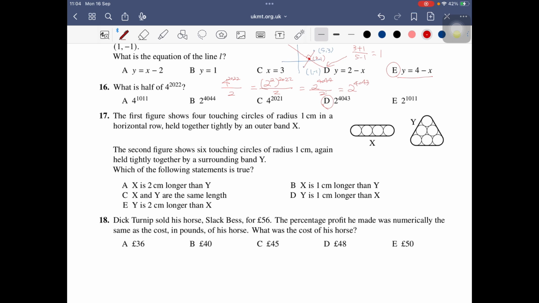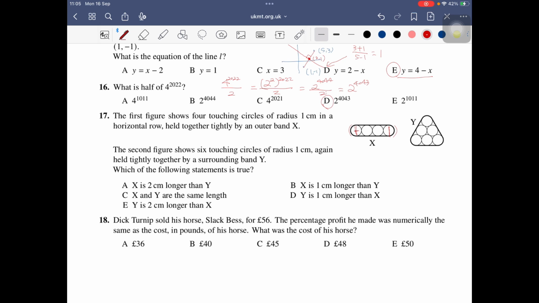And 17. First figure, touching circles, then the second figure. Okay, so we need the outer band, which means this is not the perimeter, it's a container. So this one, this and this can be the circumference of one circle, because the left side is half of the circumference and the right side is also half. So this is one circumference.